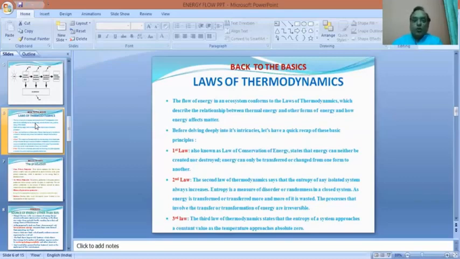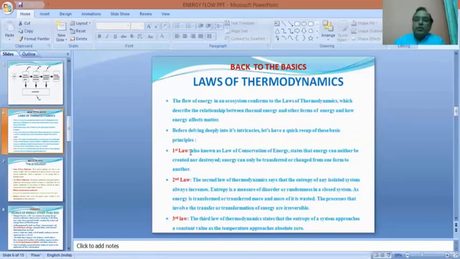So what are those laws? For our purpose, certain laws of thermodynamics are concerned. So we should first have a quick recap of those laws of thermodynamics before going into the details of the energy transfer, so that we can correlate how this transfer is conforming to the laws of thermodynamics. So we have the first law, which is also known as the law of conservation of energy.